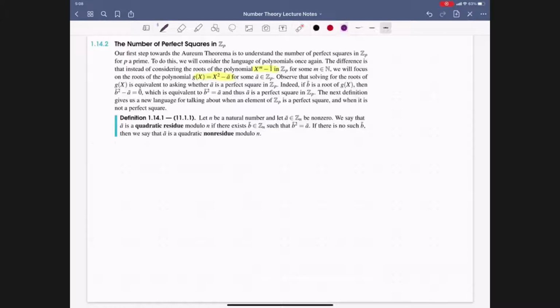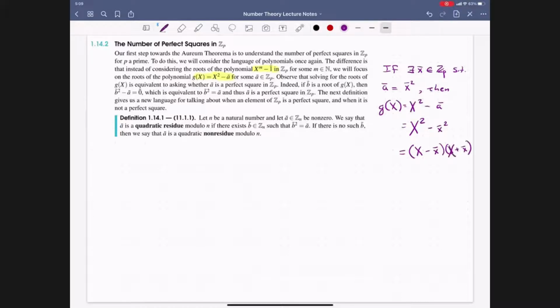So for example, if there exists an x bar in the integers modulo p such that a bar is equal to x bar squared, then g of x, which is x squared minus a bar, is going to be x squared minus little x bar squared. But now that's a difference of squares, and so we have x minus x bar times x plus x bar.